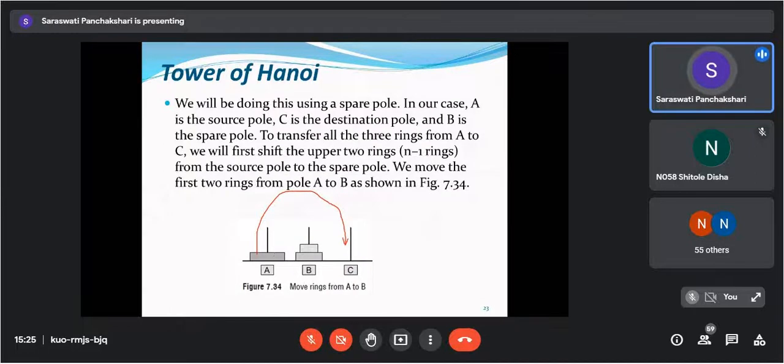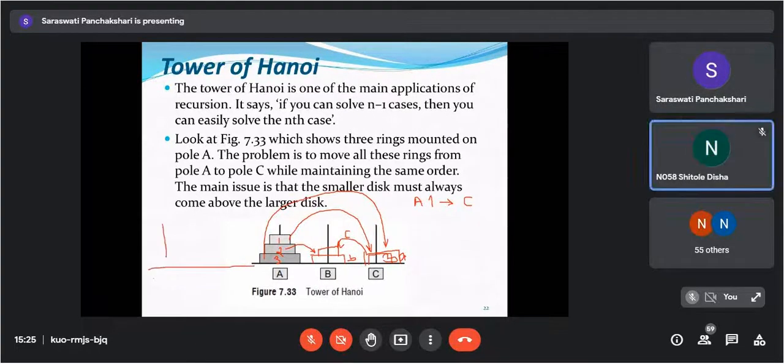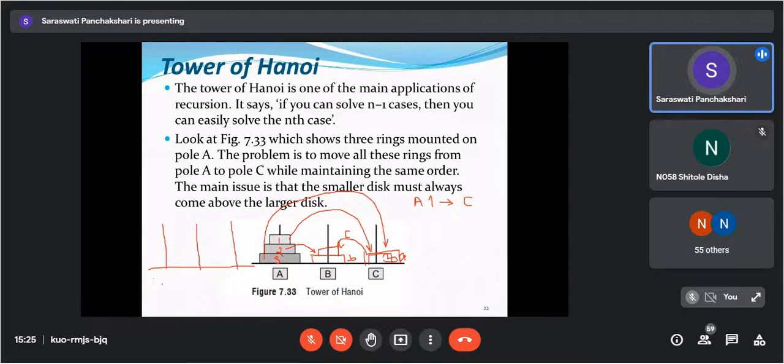Okay, I will consider this as pole 1, 2, disk 1, 2, 3, and the poles are A, B, C. So what I will do, I will write here from pole A, I will transfer disk 1 to where? To this C, pole C. Getting everyone? Yes, ma'am. Okay, these three poles I am going to consider: A, B, and C. Okay, from A to C it comes.